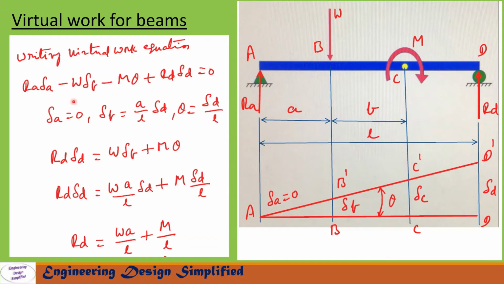Now let us write the virtual work equation. The equation is RA into delta A minus W into delta B minus M into theta plus RD into delta D equal to 0. In this equation delta A equal to 0 and delta B equal to a by L into delta D, that we have seen in the previous slide. Theta also we have seen previously, that is theta equal to delta D by L. After substituting these values in the above equation and simplifying, ultimately we get the reaction at D, RD equal to W a by L plus M by L.